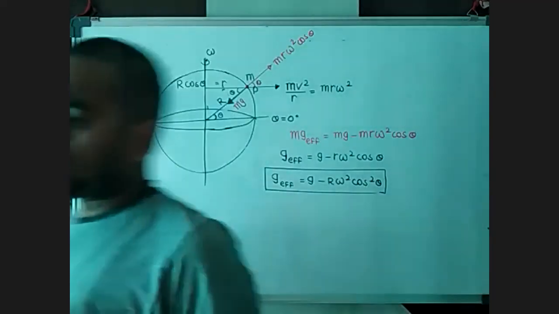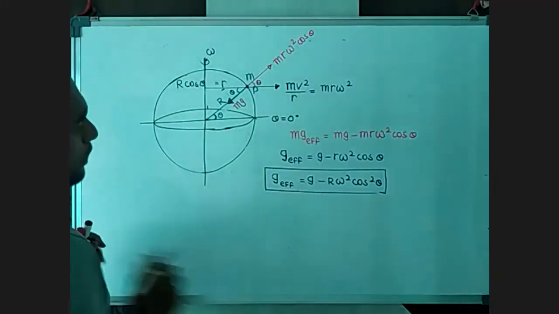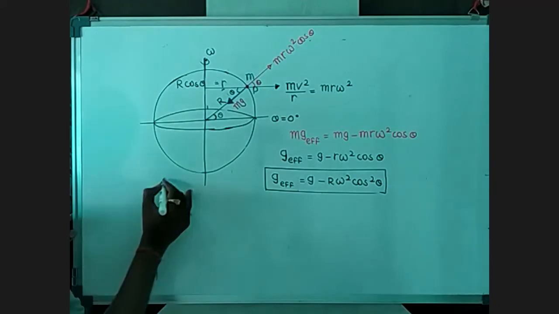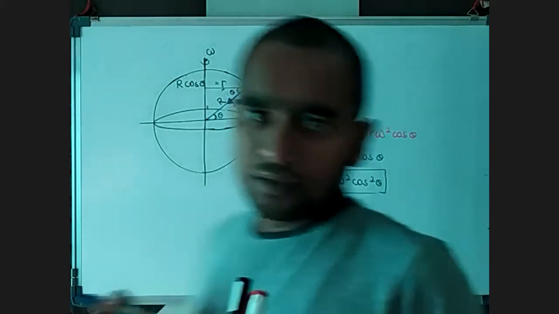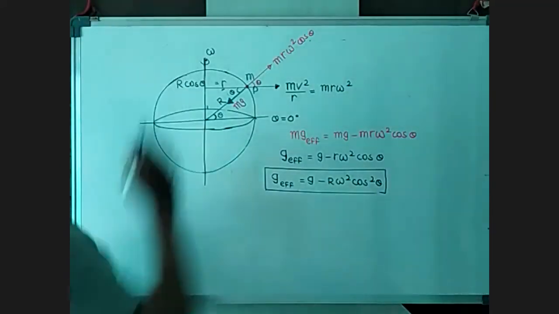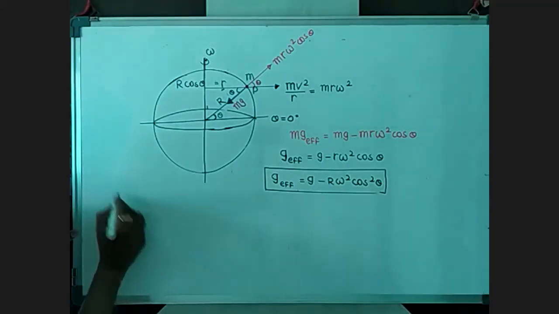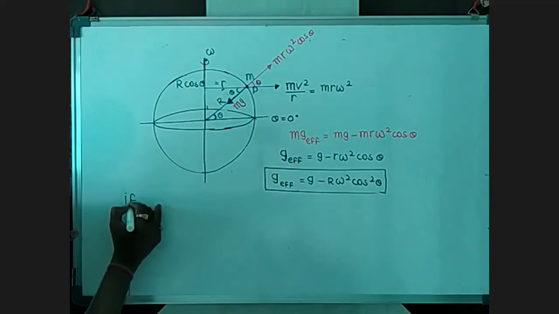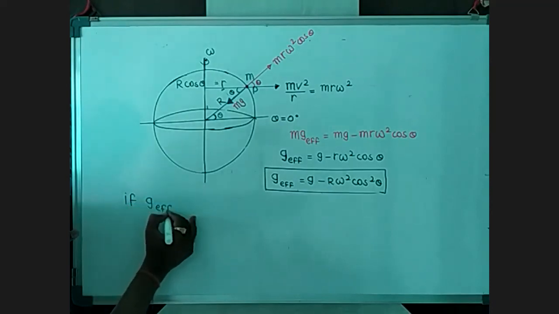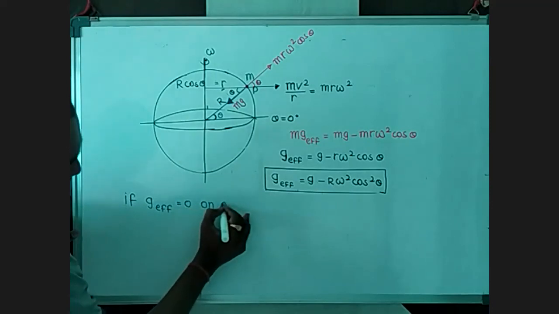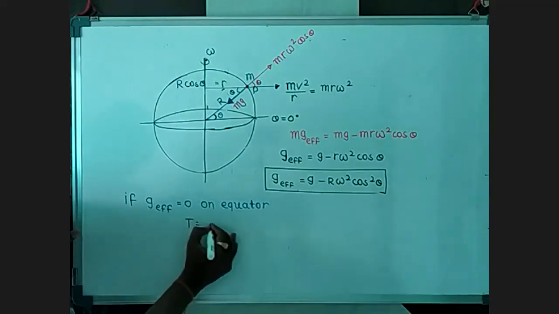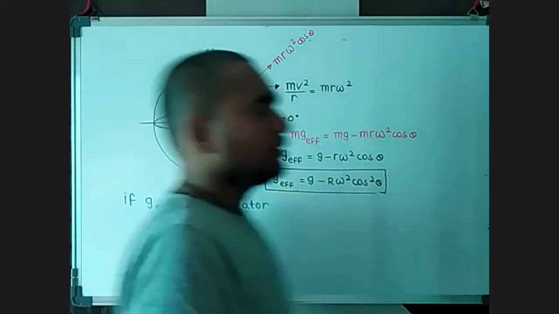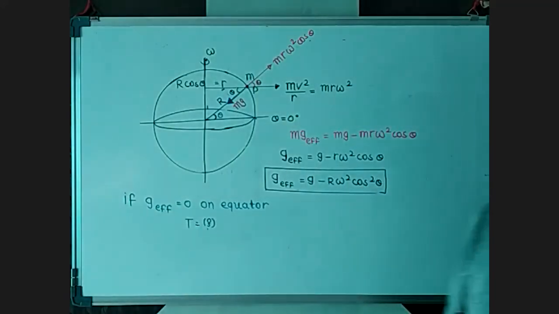Sometimes the question is also asked like this. If Earth is rotating and right now its periodic time is nearly 24 hours. But what happens if Earth is increasing its speed and somehow g effective becomes 0 on the equator, then what will be the time of rotation for the Earth? We have this question.